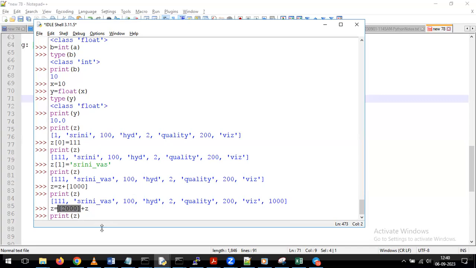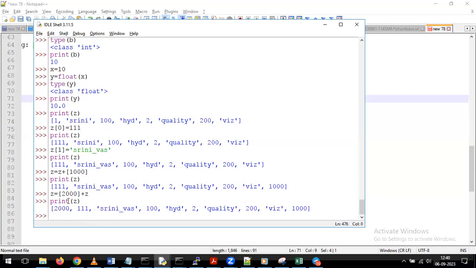Now if I give the print of Z, you can see 2000 as the first element, because you are doing the concatenation of this list with the second list. That's the reason it gives the first list value as 2000, and after that it gives the second list values. This is the way you need to understand how the value is populated at the end. Is it clear?